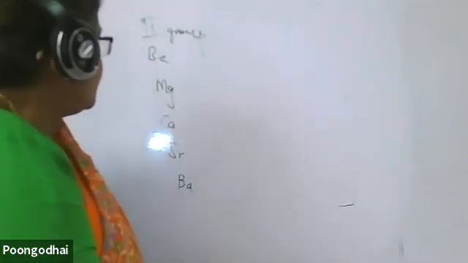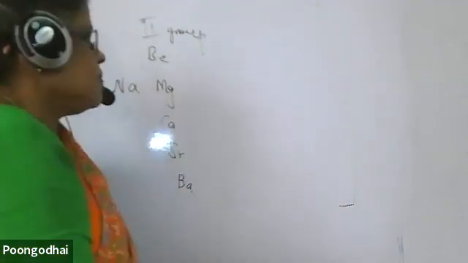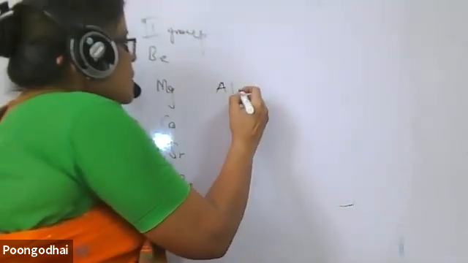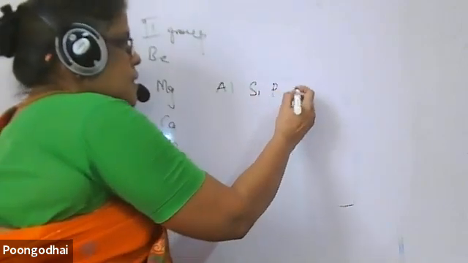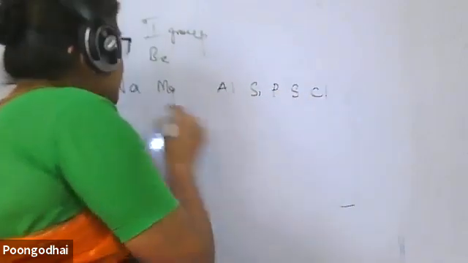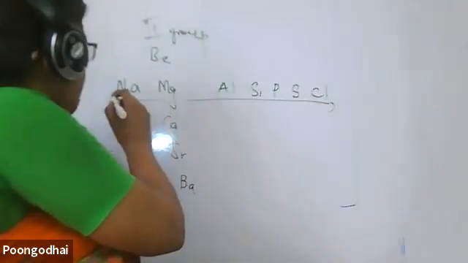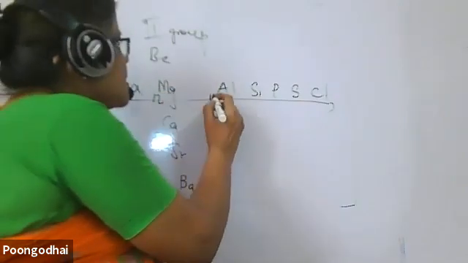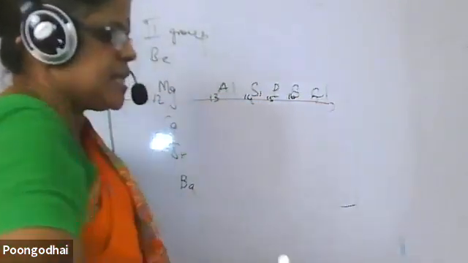When I take this third period: sodium, magnesium, aluminium, silicon, phosphorus, sulfur, chlorine. This is the third period. If I see the atomic numbers, this is 11, 12, 13, 14, 15, 16, 17.